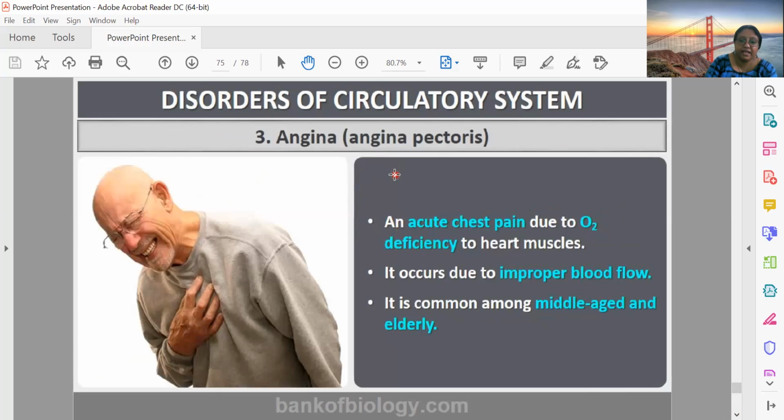What is angina? Angina pectoris is acute chest pain caused by oxygen deficiency. So atherosclerosis can be one reason.